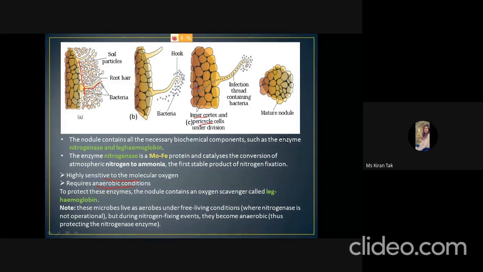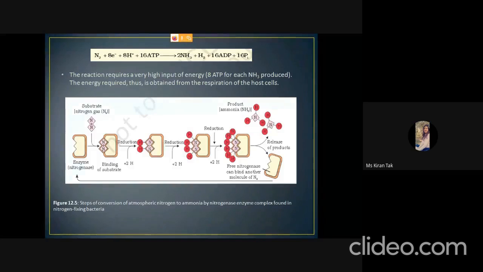Rhizobium are aerobes when they are free living, but when they are in the nodule, they convert themselves into anaerobes. So now they cannot affect the nitrogenase enzyme, and leghemoglobin is also present, which scavenges the molecular oxygen, and hence the nitrogenase enzyme is protected inside the mature nodule.